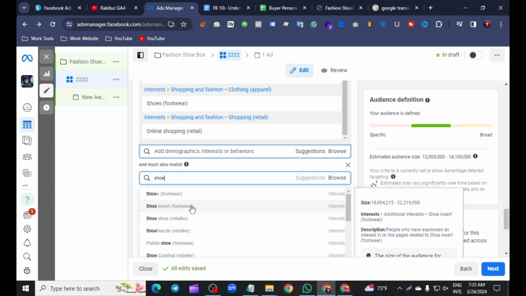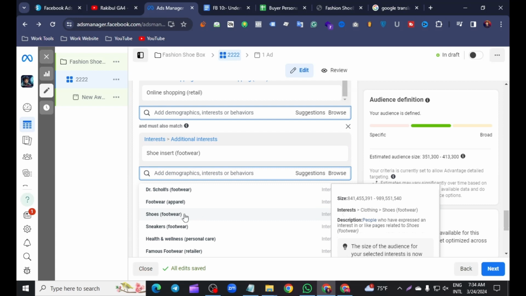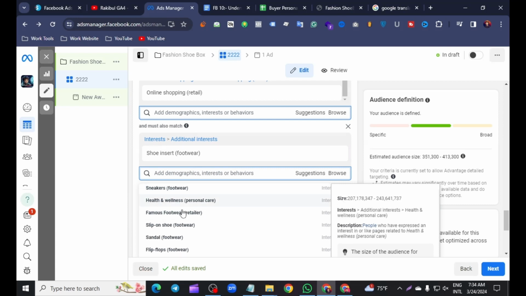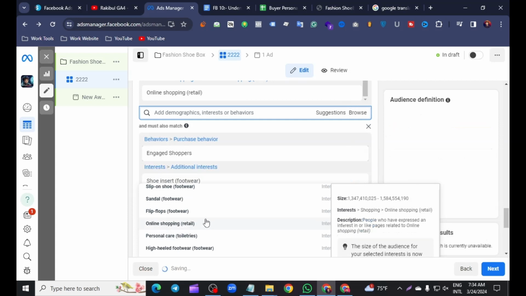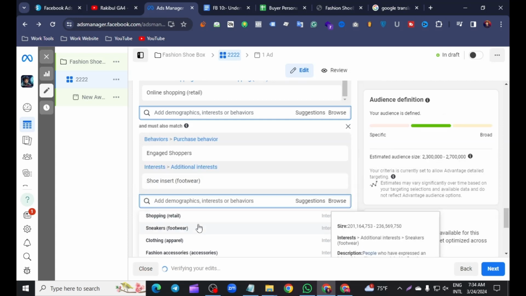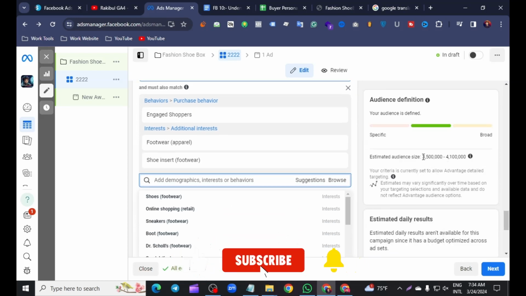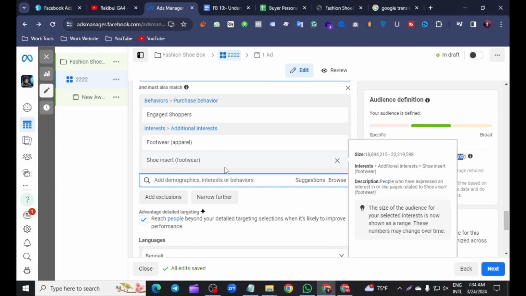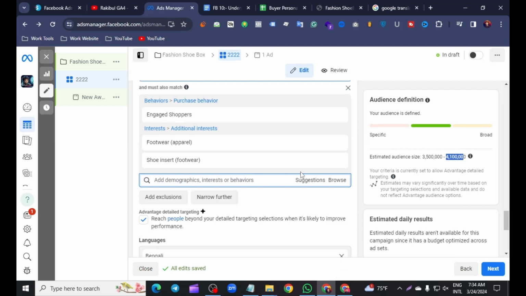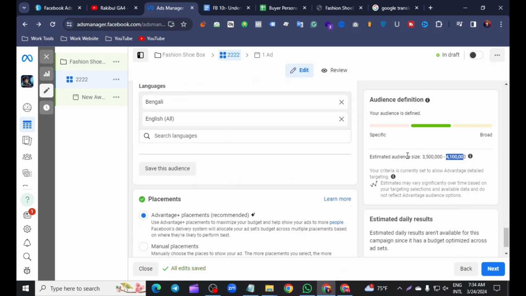I click the interest, and from the suggestions I select the engaged shoes option, footwear apparel. Look at the audience size: only 3 or 4 million. These people are more engaged with our product and more likely to buy our products. So I narrow the filter of my audience, and our audience is now targeted.